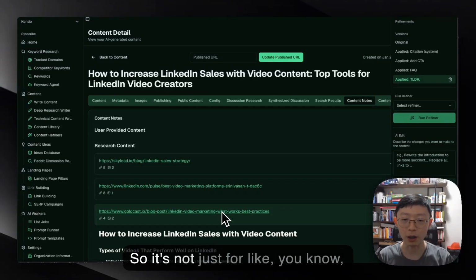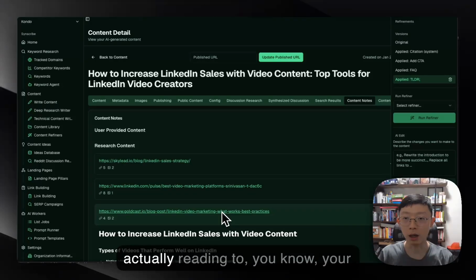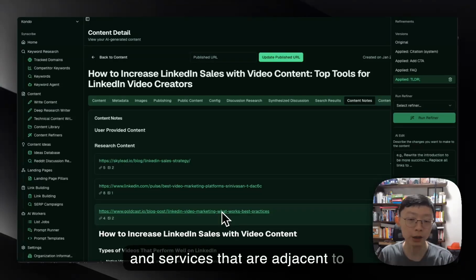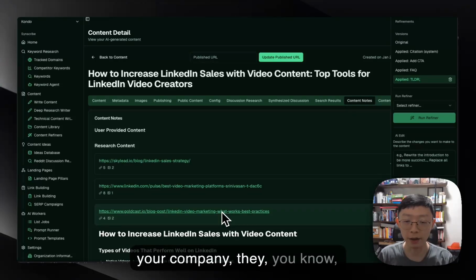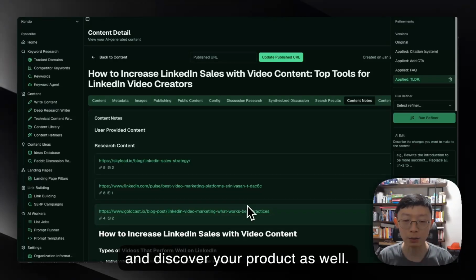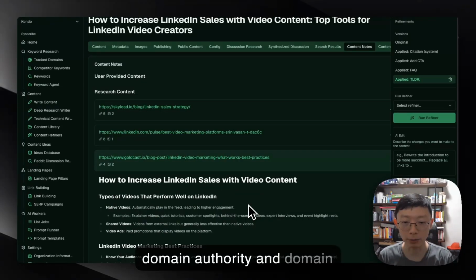So it's not just for hacking domain ranking or domain authority, but also making sure that when people are reading through products and services adjacent to your company, they have the chance to click through and discover your product as well. So it's more than just hacking domain authority and domain ranking.